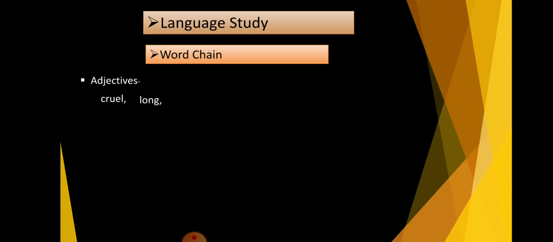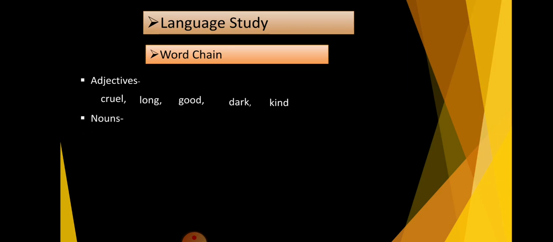For example, long. Now in this word last letter is G. So next word begins with G. Good. In this word last letter is D. So our next word begins with D. Dark. In this word last letter is K. So our next word begins with K, kind. Now all these are adjectives. This is the word chain of adjective.